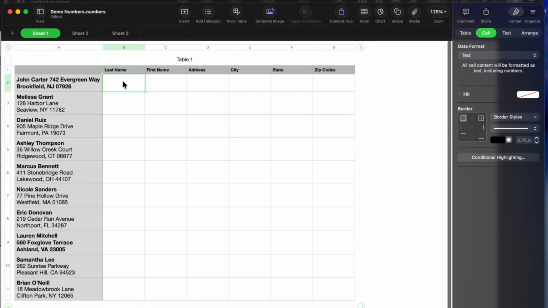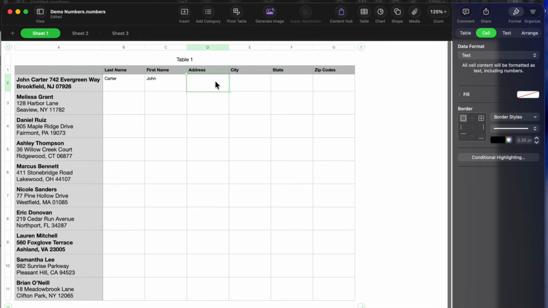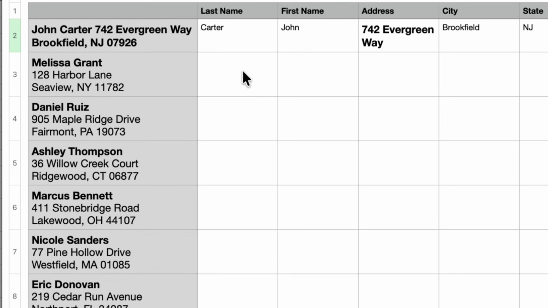All right. So now what we're going to do is, in order for Magic Fill to work, you have to actually complete at least 1 or 2 of these fields by hand. So what I'm going to do is Carter, and then John, address. And I'm just going to copy it, that way I don't have to type it. So that's okay. We could do that here. Copy, Command V, paste. City, we're going to do Brookfield. And then we'll put New Jersey, 07926. Okay, and now we're going to go to the next person.